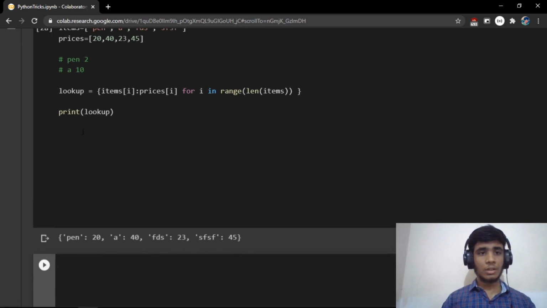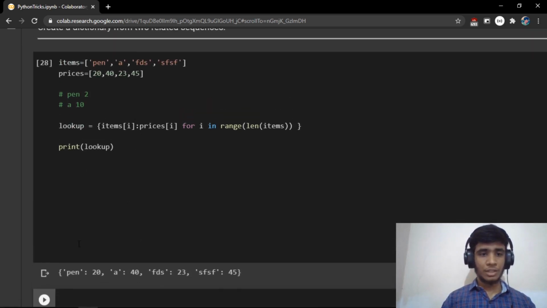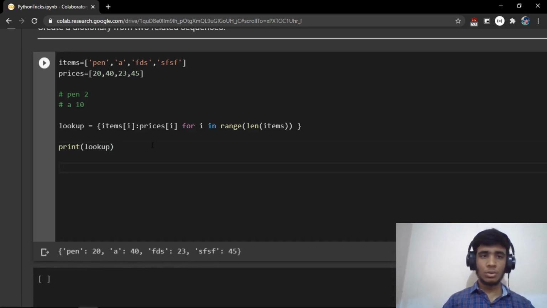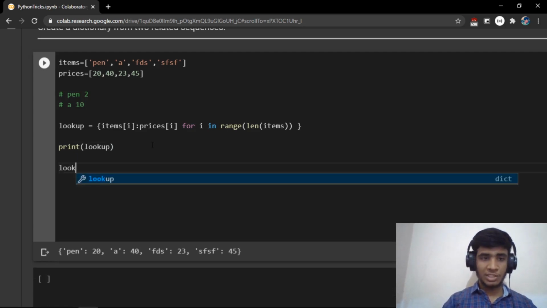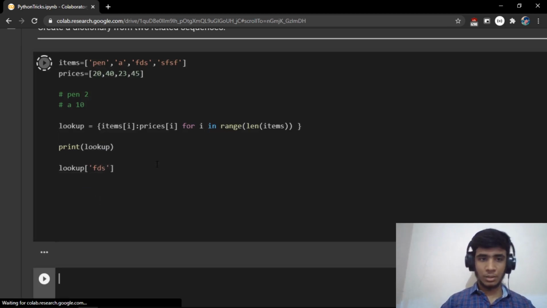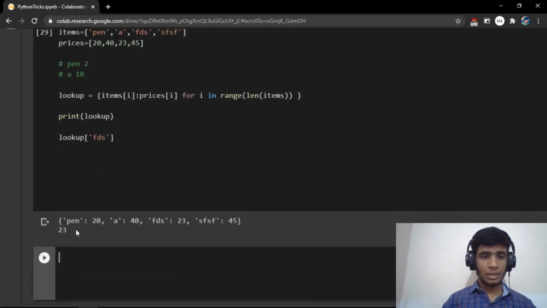Now you can see that the lookup dictionary has all the items as keys, and the prices as values. Now if someone asks you what is the price of FDS, you can look up in the lookup dictionary, lookup of FDS. That's very simple. If you do that, then you get the price.